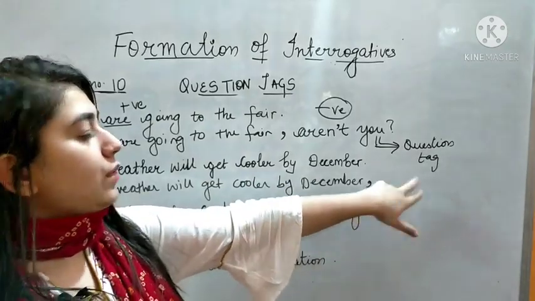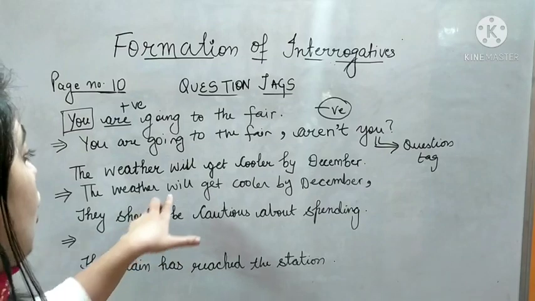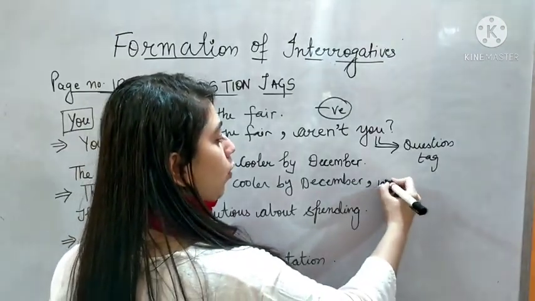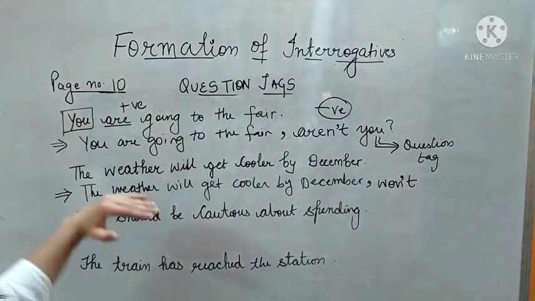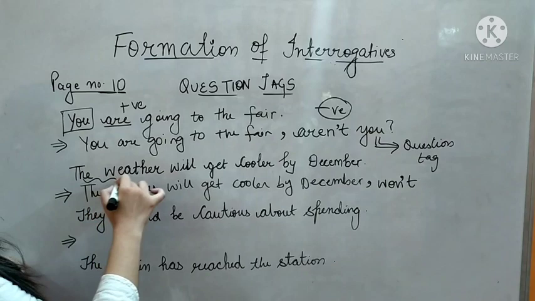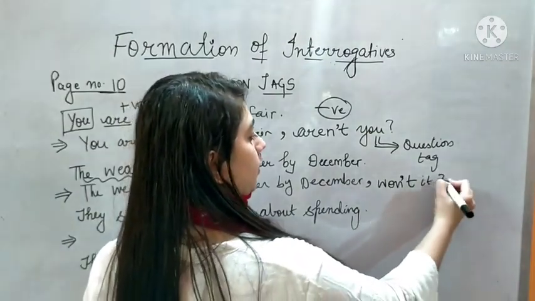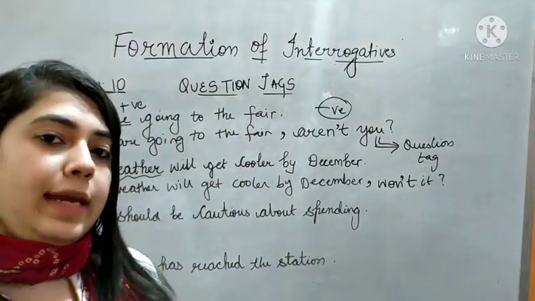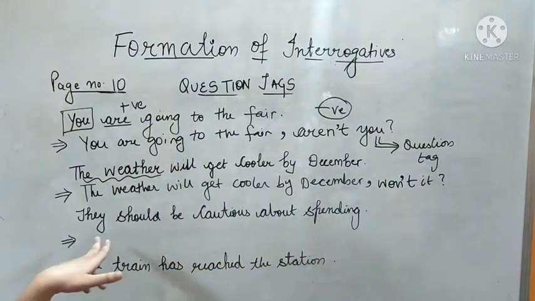So that means we have to add a negative question tag here. So what will be the negative of will? Will not. Will not को हम won't लिख सकते. Won't. Okay. And what can you use for the weather? You can use it. Won't it. Okay. For the non-living things, I told you that we use it. So won't it.